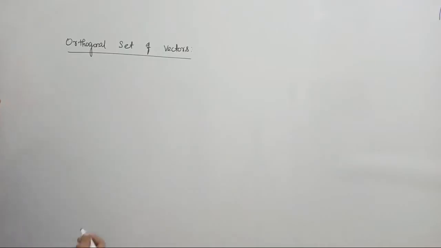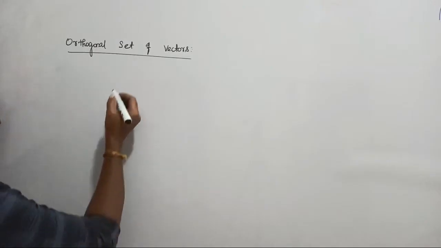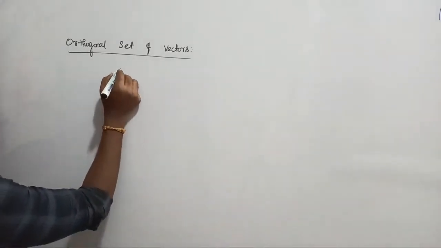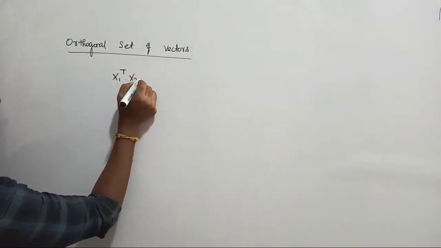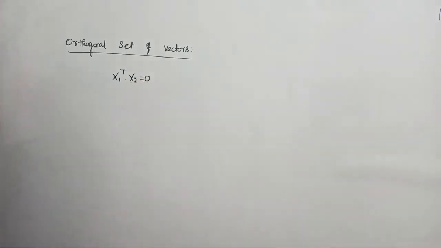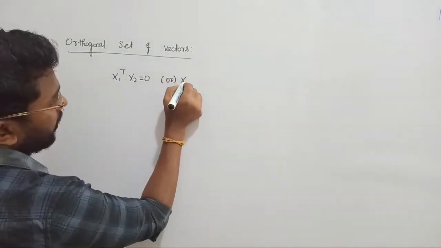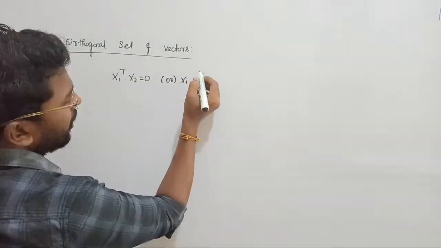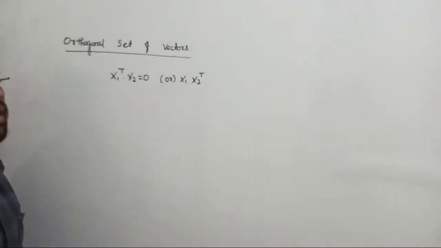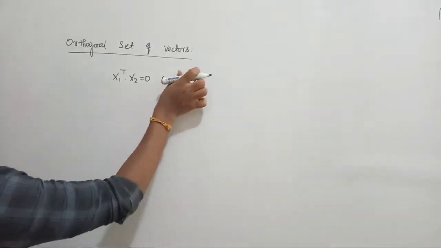It's very simple. First of all, vectors in the sense I'm talking about x1, x2, x3 like that. So the conclusion is, an orthogonal set of vectors means x1 transpose dot x2 will be equal to 0. That is called an orthogonal set of vectors. Or you can also define it as x1 times x2 transpose. You can take the transpose of any one and then do the multiplication. Anyway, take this one as standard, because all of them give the same result. So this is the condition to obtain an orthogonal set of vectors.